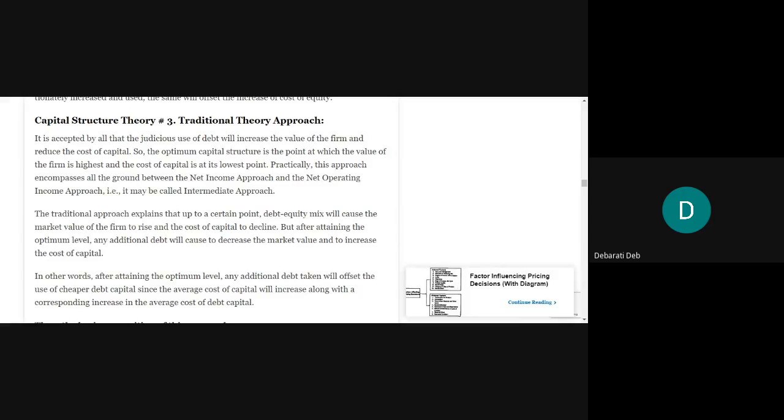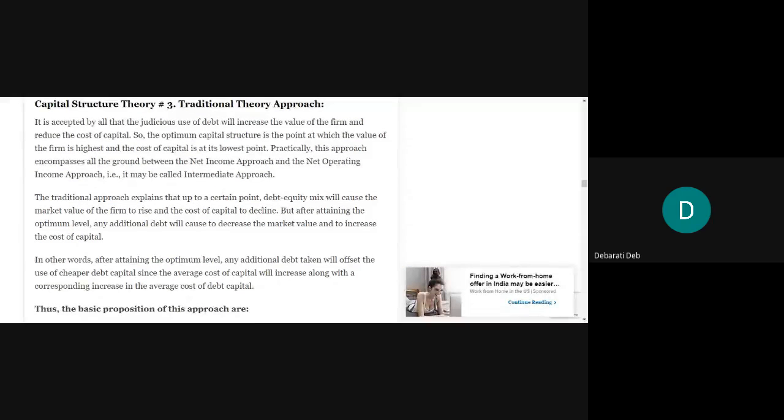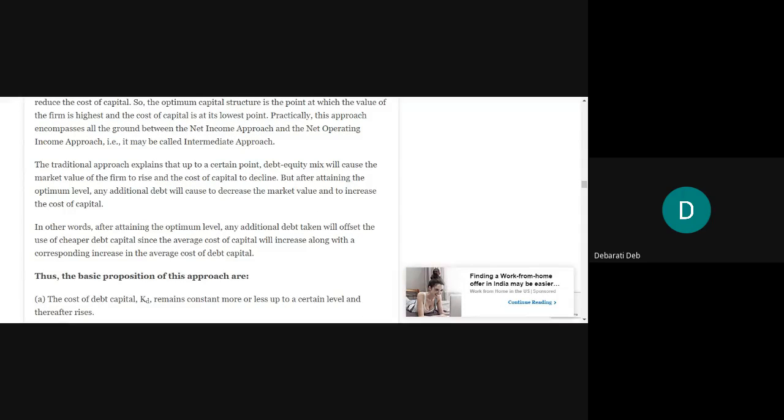Practically, this approach encompasses all the ground between the net income approach and the net operating income approach. That is, it may be called intermediate approach. So this traditional theory will lie between net income and net operating income approach. Let us see how.